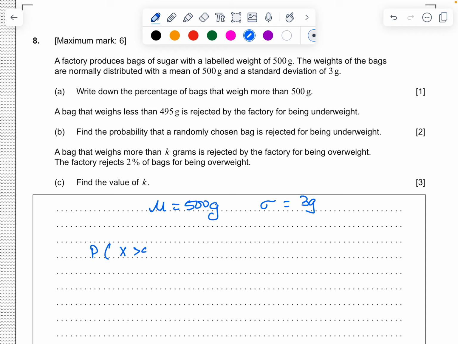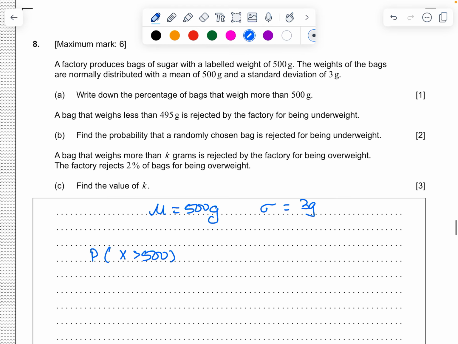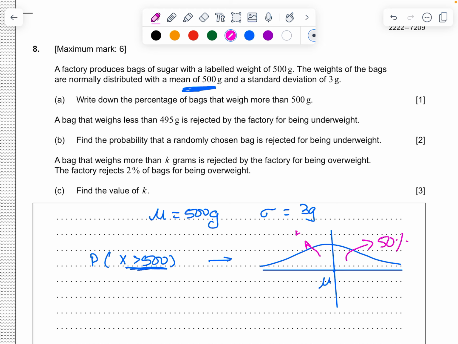Probability of X greater than 500. So again, what am I going to do? More than 500 is going to be the mean itself. So mean is 500. If we draw a normal distribution graph, the mean is at the center. So over here you will get 50% and over here you'll get 50%. So greater than the mean, obviously it is going to be 50%.